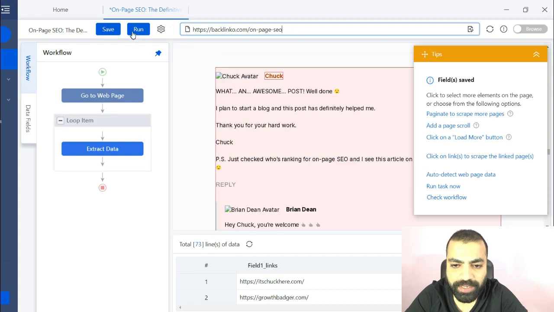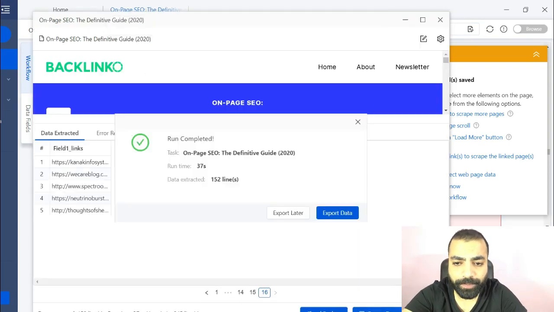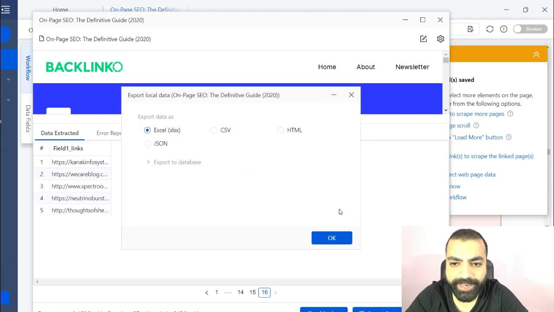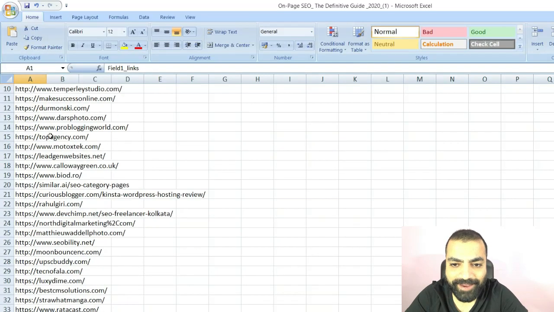That's all. Just hit run the task on your device. You will see it working in the new window. Once finished, click on export data, save the Excel file, and then open the file. So now we have their websites.